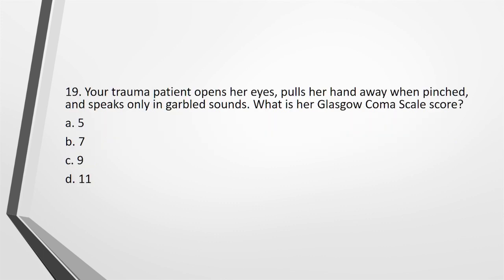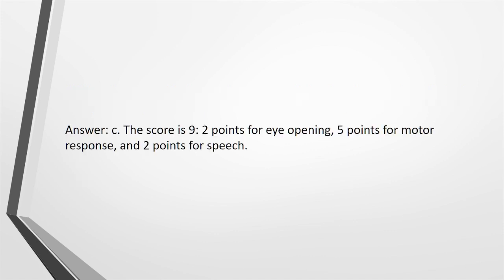19. Your trauma patient opens her eyes, pulls her hand away when pinched, and speaks only in garbled sounds. What is her Glasgow Coma Scale score? A. 5. B. 7. C. 9. D. 11. Answer: C. The score is 9: 2 points for eye opening, 5 points for motor response, and 2 points for speech.